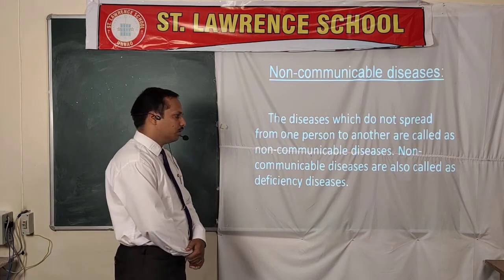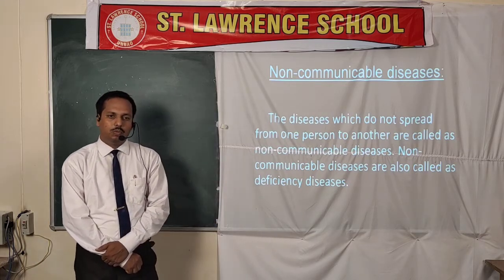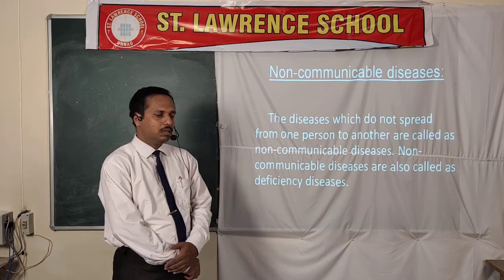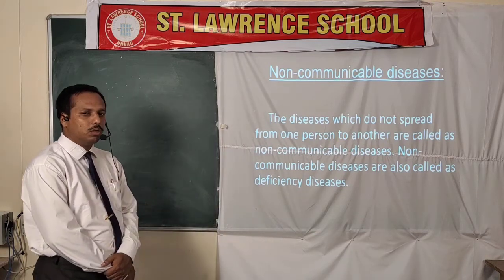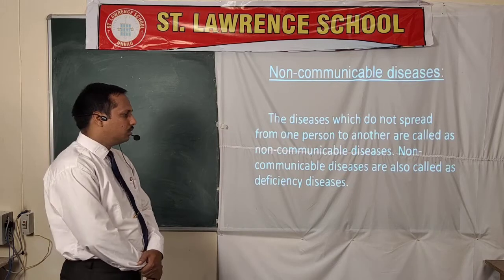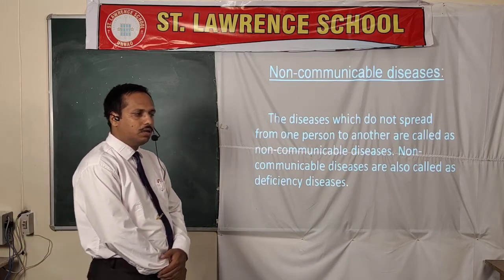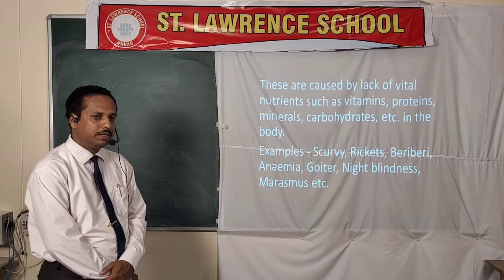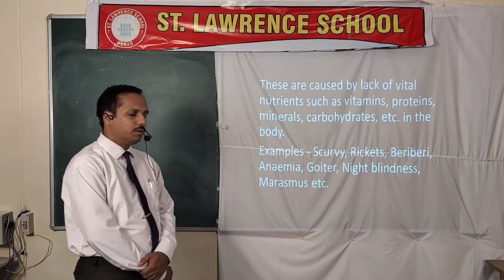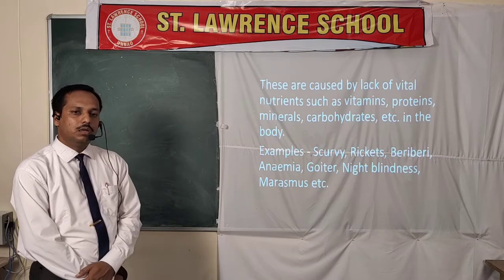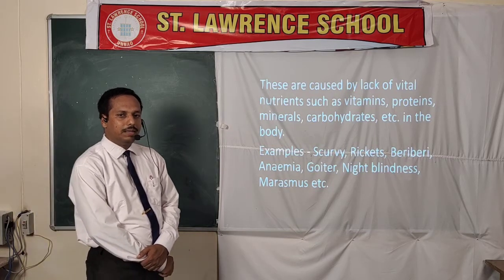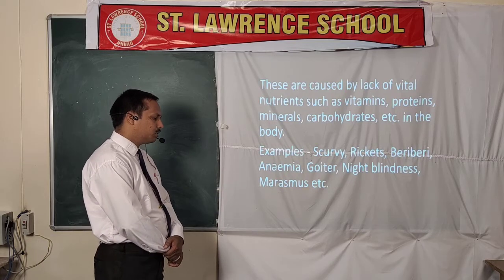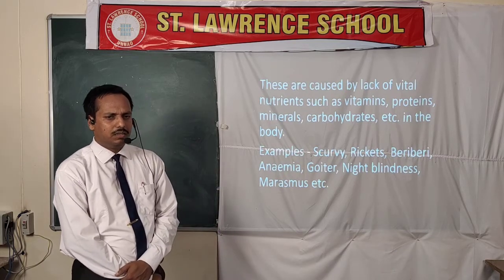It can be genetic also. These can also be called deficiency diseases. They are caused due to the deficiency of vitamin, protein, carbohydrate, and mineral in our body. Examples are scurvy, night blindness, rickets, marasmus, anemia, and many others.